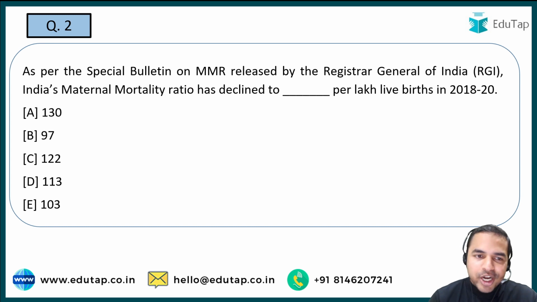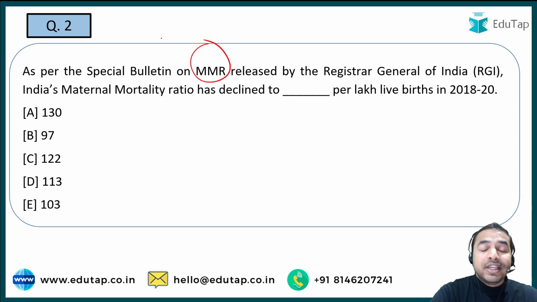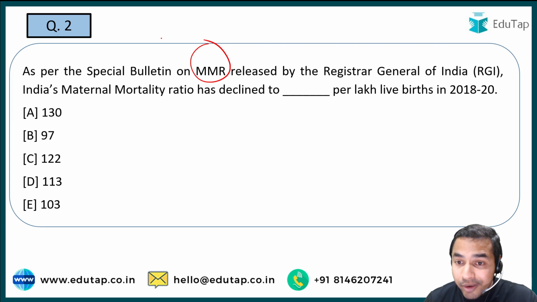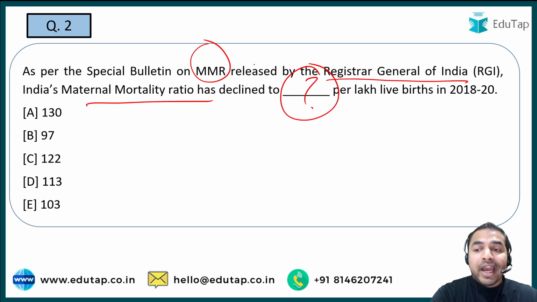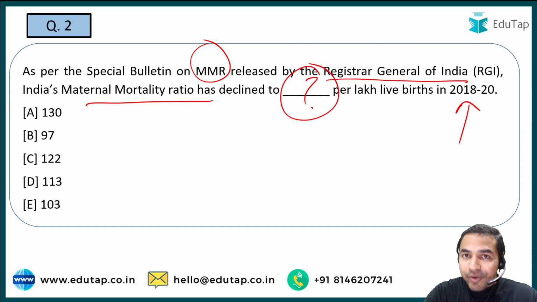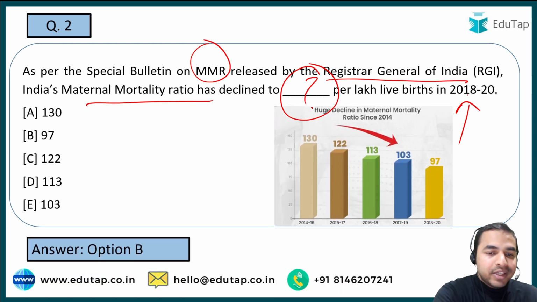In the next question, you are required to tell me the MMR. As per the special bulletin on MMR released by the Registrar General of India, India's maternal mortality ratio has declined to dash per lakh live births in 2018-2020. So as per the recent data, you are required to tell me what exactly is the maternal mortality ratio in India for the years 2018 to 2020. And here guys, the right answer is option B, that is 97.